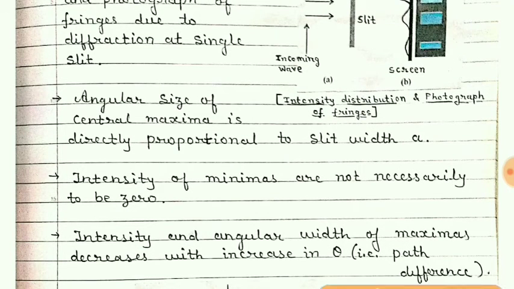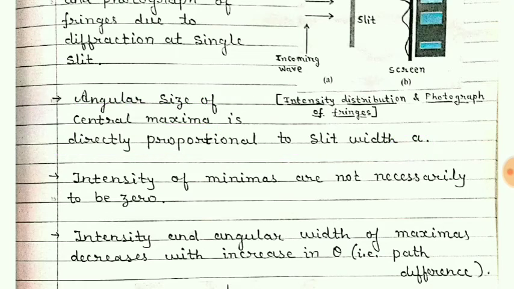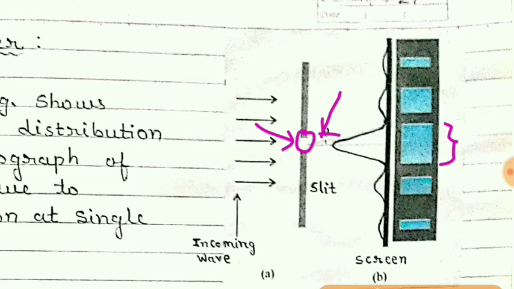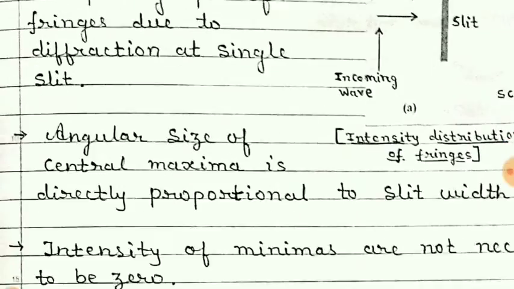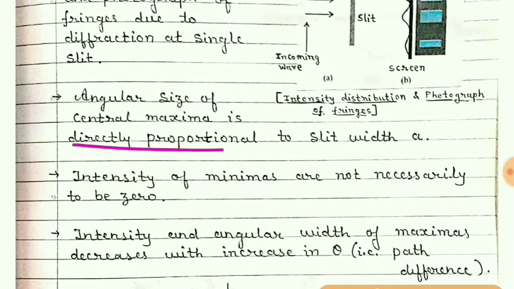From this figure you can see that the angular size of central maxima is directly proportional to the width of the slit. Means if this slit is large, then this central maxima will also be large, and if the slit is small, then the width of central maxima will also be less. So it is directly proportional.